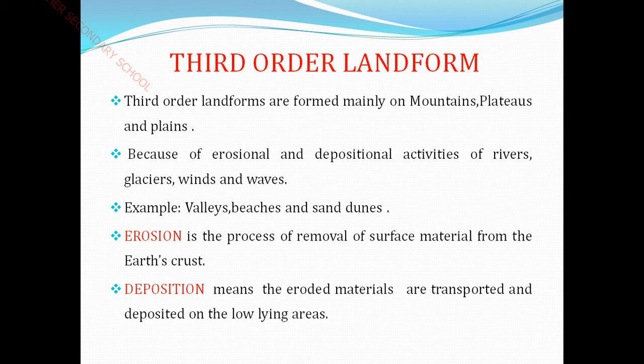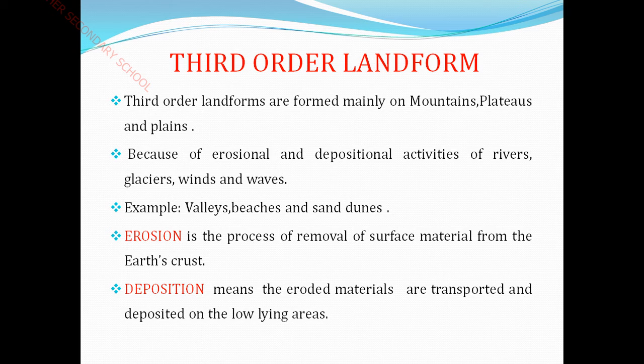Already you have learnt about the classification of landforms. Under the classification of landforms, we have learnt about the first order and second order. Under the first order you have known a lot about continents, 7 continents and 5 oceans, and under the second order you have learnt about mountains, plateaus and plains. Next, you are going to learn about the third order of the classification of landforms, that is valleys, beaches and sand dunes.